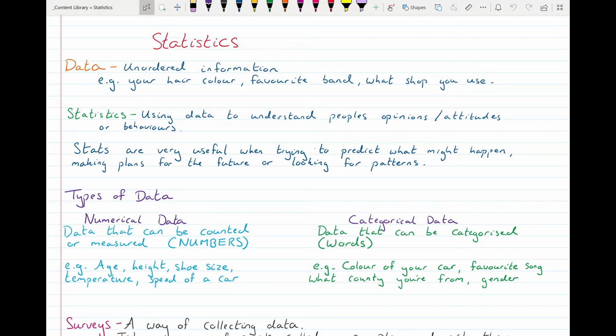So you might be from Offaly, or you might be from Tipperary. Gender is another big one as well. So are you male or are you female? Because maybe people that are male might prefer a certain type of color, and people that are female might prefer a certain type of color. So you can get some more information about people from data.